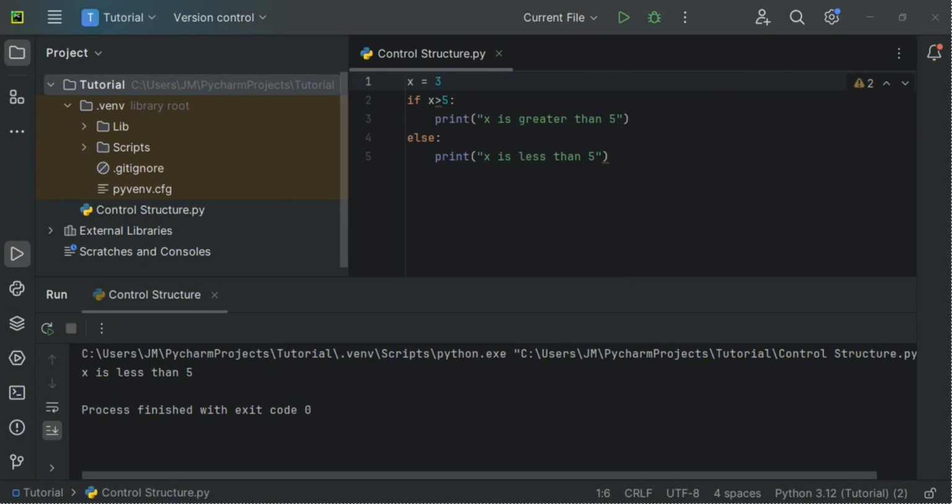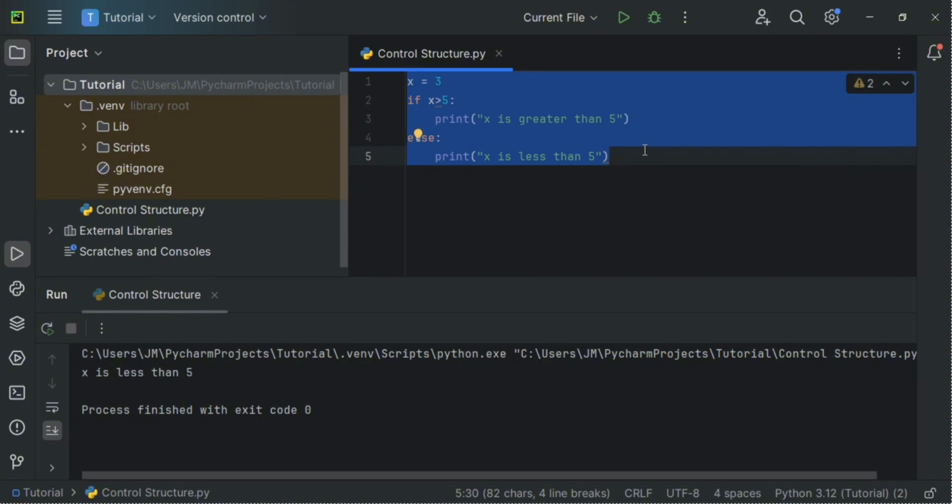Next up, let's talk about while loops. These loops keep executing a block of code as long as a certain condition is true. They are useful when you want to repeat a task until a specific condition is met. So here's how a while loop works. Let's get rid of this block of code.